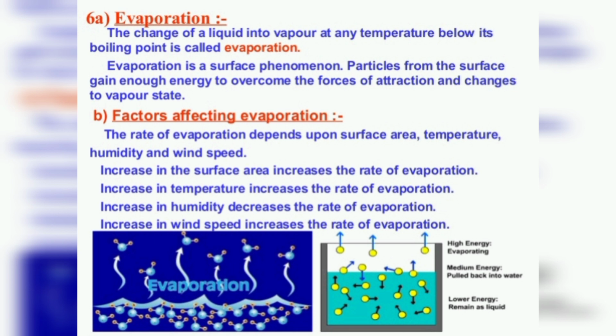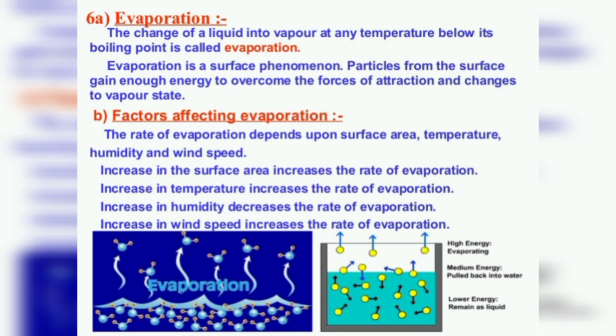For example, for drying wet clothes, we spread them in the air. The evaporation of water is faster when it is kept in a plate as compared to water kept in a glass. This is because a greater area helps a large number of particles escape from the surface. So we can say that an increase in surface area increases the rate of evaporation. Evaporation also depends on temperature, so the rate of evaporation increases when the temperature increases.